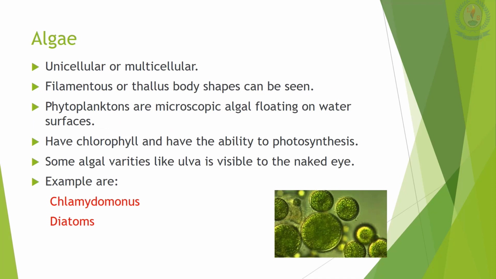Then algae. Algae can be unicellular or multicellular. Filamentous or thallus body shapes can be seen. Phytoplanktons are microscopic algae floating on water surfaces. I think you might have seen this. They have chlorophyll and have the ability to photosynthesize because there is chlorophyll. Some algal varieties like Ulva are visible to the naked eye. The examples are Chlamydomonas and diatoms.